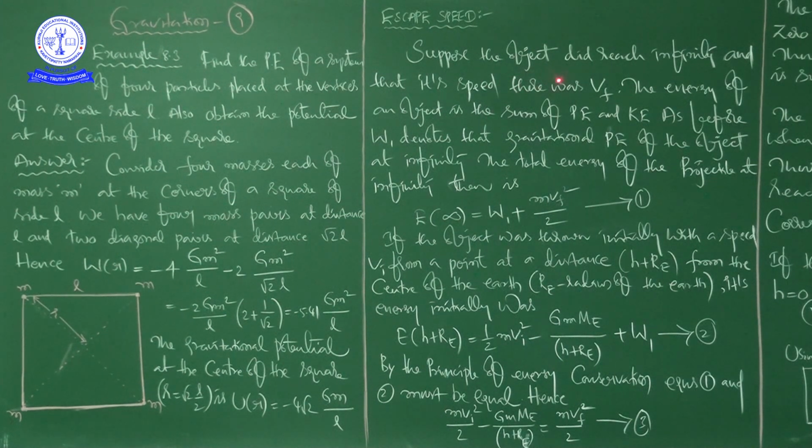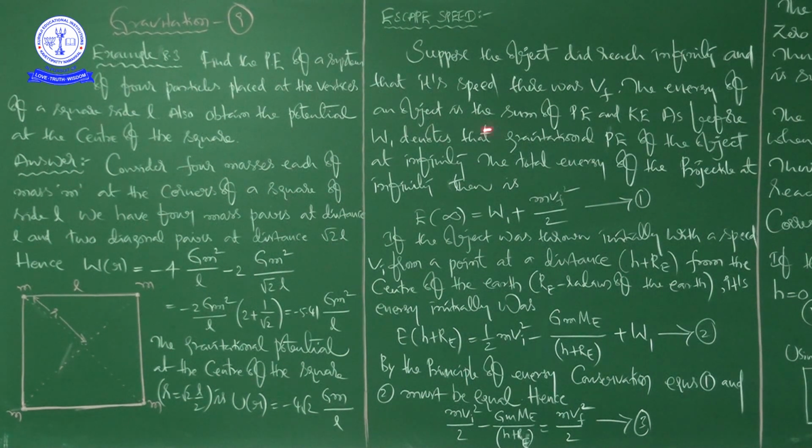Suppose the object did reach infinity and that its speed there was Vf. The energy of an object is the sum of potential energy and kinetic energy. As before, W1 denotes the gravitational potential energy of the object at infinity. That's what we discussed in our previous class, right? So I'll repeat once again. When the object is at infinity, its speed is Vf.